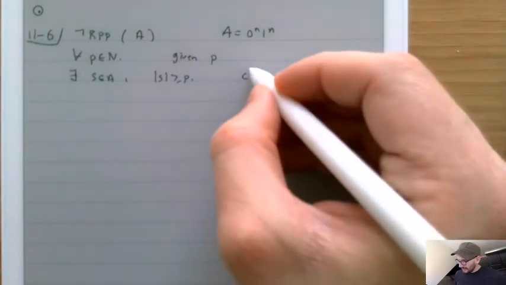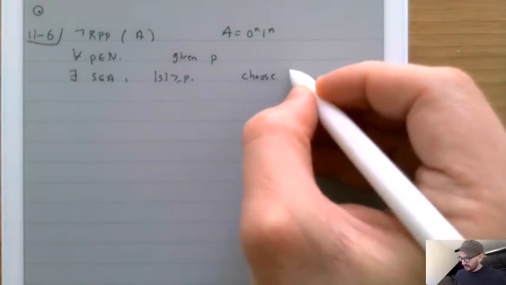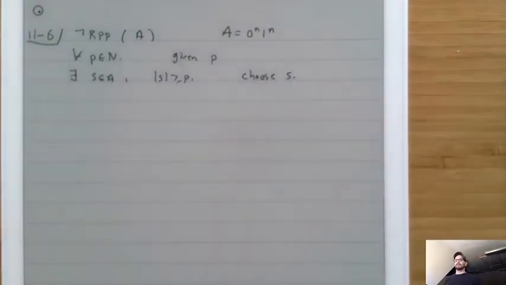That means that we need to choose a particular s that has this property. So how could we choose something? Well, because it has to be longer than p, we have to pick a particular thing whose length we know is going to be greater than p. Now, the easiest way to do this is to come up with a formula for something that we know is in the language that involves p.